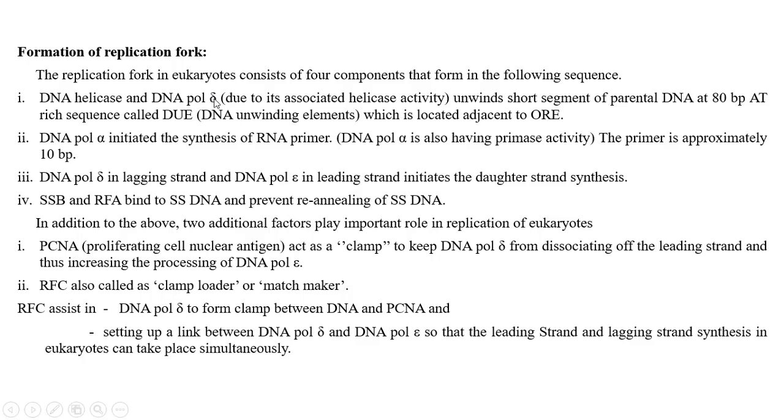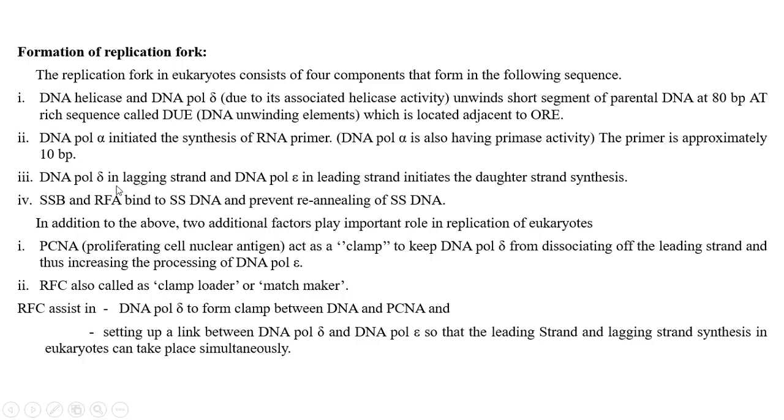Now the open complex is formed. Then the primer should be synthesized. In prokaryotes, the primer is synthesized by primase. In eukaryotes, for both the leading strand and lagging strand, the primer is synthesized by DNA polymerase alpha. So DNA polymerase alpha initiates the synthesis of the primer. The primer is RNA. It has adenine, guanine, cytosine and uracil instead of thymine. DNA polymerase alpha has primase activity, which synthesizes a primer of about 10 bases.